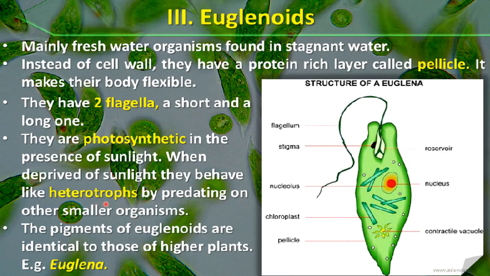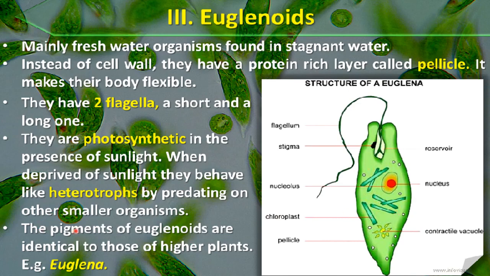And which type of heterotroph will they be? They will be like predators. So they will eat other small organisms, and that kind of behavior is called predating behavior. They will act like predators and eat the smaller organisms.